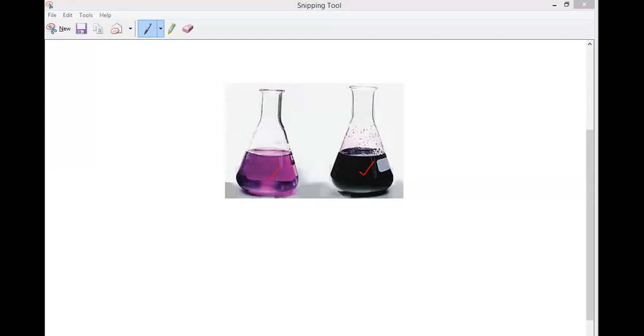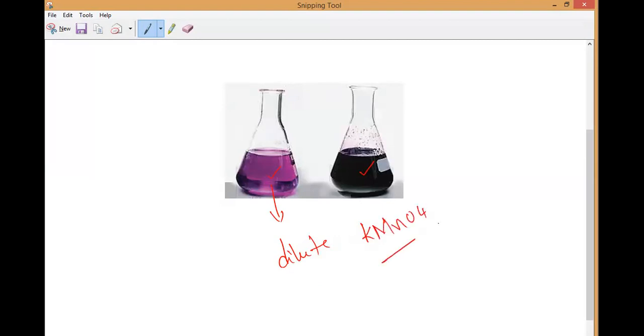Potassium permanganate. Have you remembered? So this light pink color is coming because of dilution. Diluted potassium permanganate, KMnO4. This is the formula. Please remember: potassium, manganese, and oxygen. Please note it down, all of you write. So this is dilute potassium permanganate.